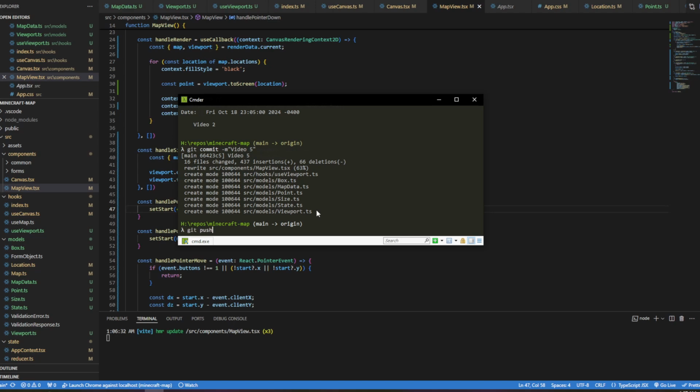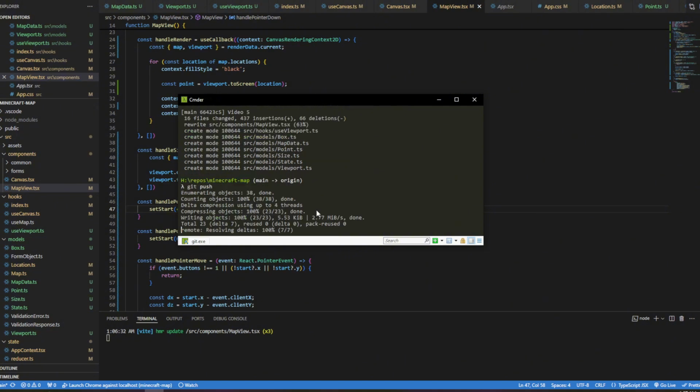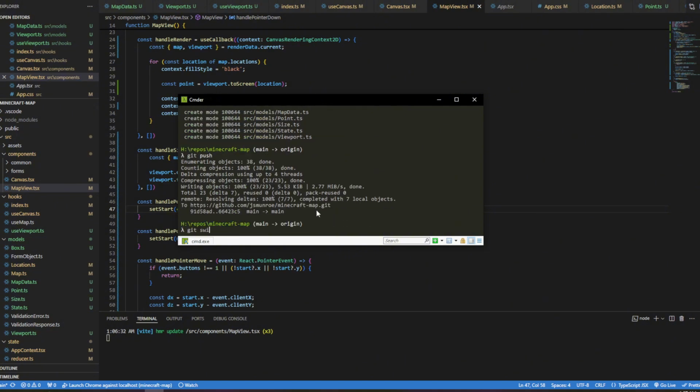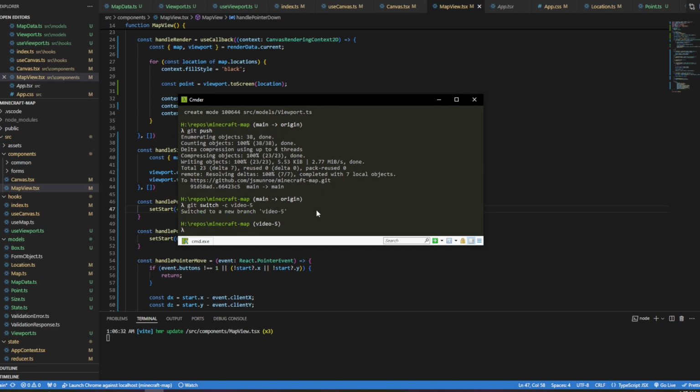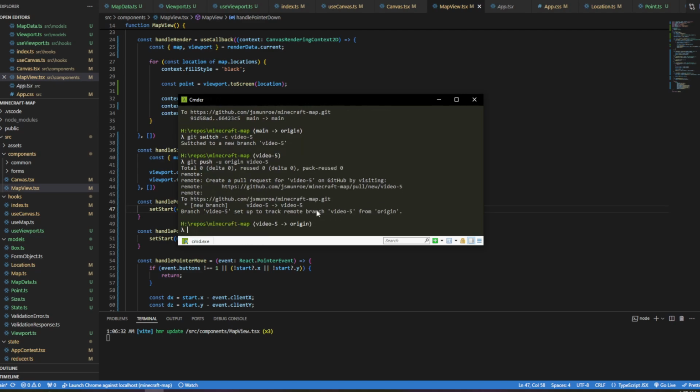Git push. Git switch create video 5. Git push origin video 5, and that will push that up to GitHub. So you'll have a video 5 all ready to go.